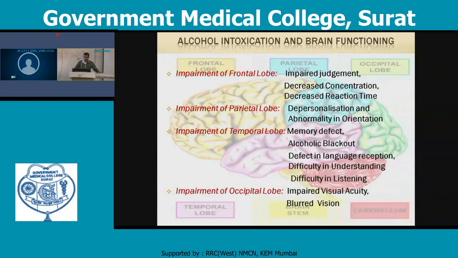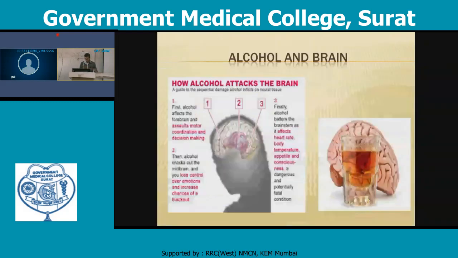Impairment of the occipital lobe produces impairment of visual acuity, and blurred vision. That blurred vision is due to occipital lobe damage. So from the front to the back, there is frontal lobe damage, parietal lobe damage, then temporal, then occipital, and various effects are produced. It is acute poisoning.